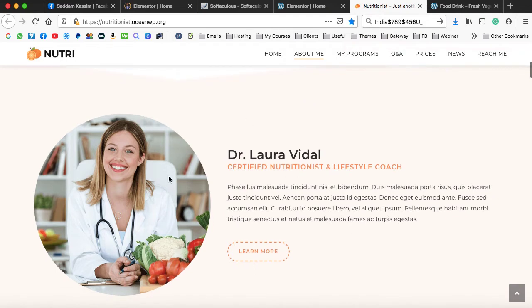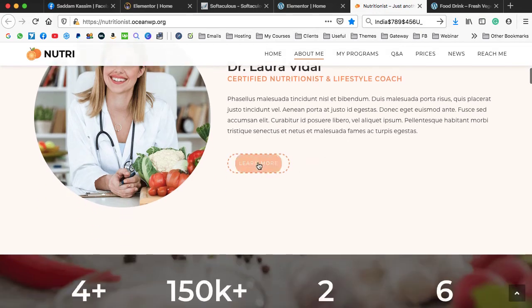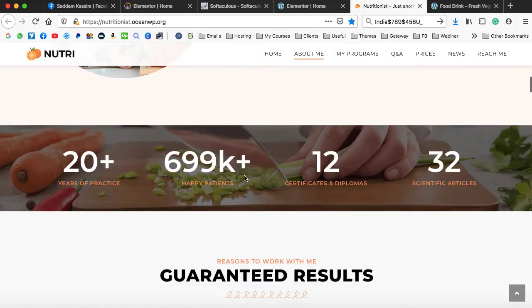See the smile of this beautiful lady. She looks really awesome, but she's not the doctor. I know, she's just a model for this website. Anyway, we are going to use her image as well to display on the web page, and then we can create these types of buttons. Now this is the magic. As you can see, these are called counters, or counter values. You can set your own number, and those numbers will automatically increase, showing as running when someone opens that specific section.